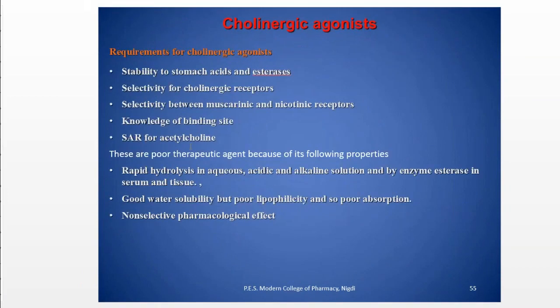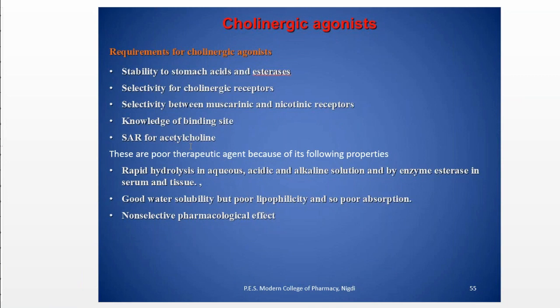So first, there are requirements. What are the requirements for the cholinergic agonist? First is their stability to the acid which is present in the stomach, and their stability to the esterases. Okay. Then next is their selectivity for the cholinergic receptor. Then selectivity between the muscarinic and nicotinic receptor.